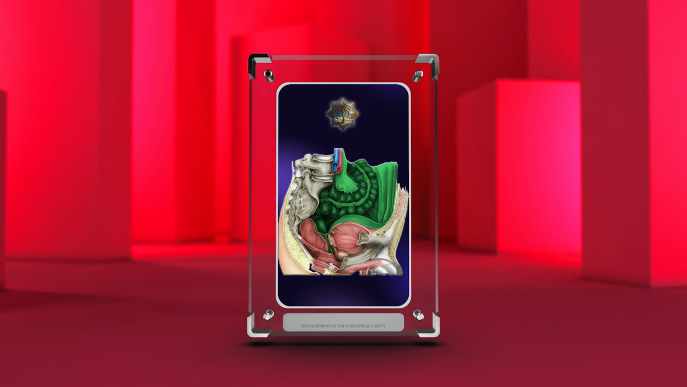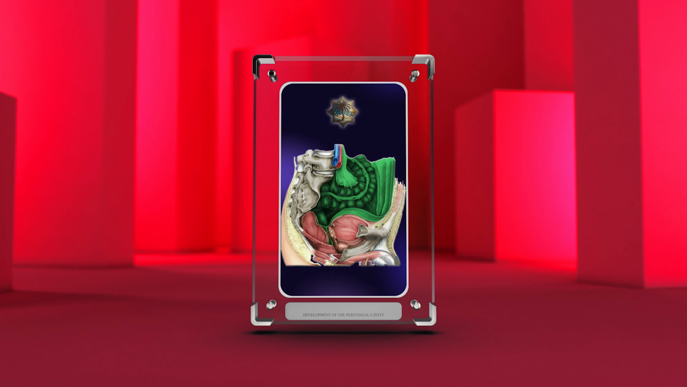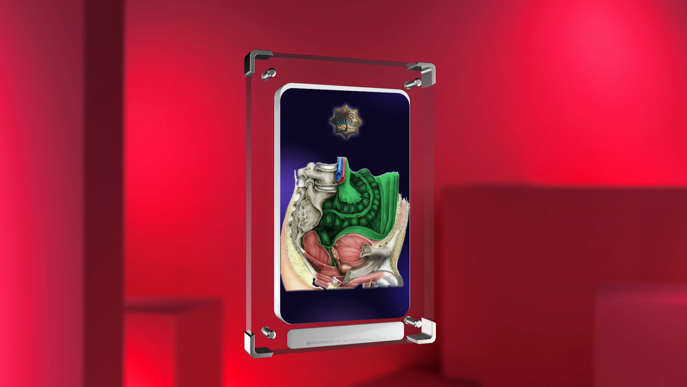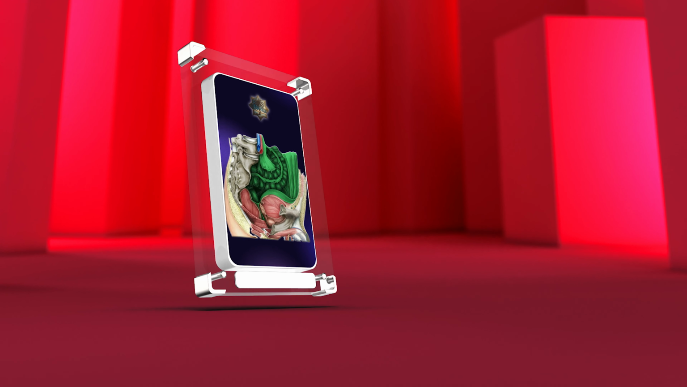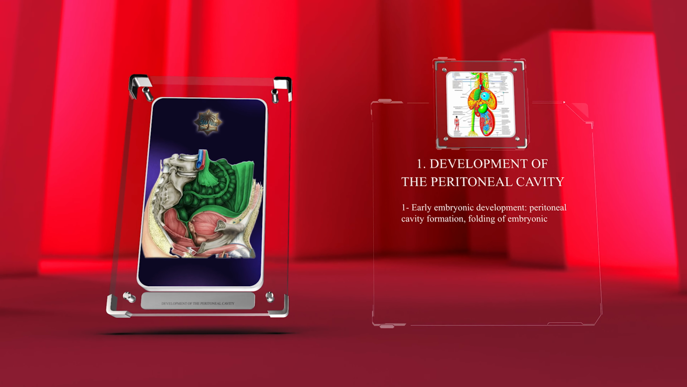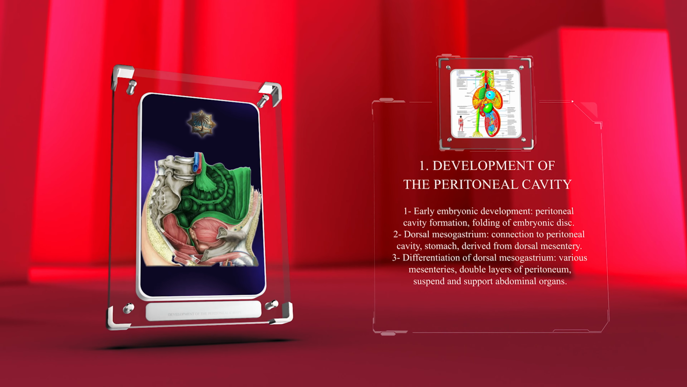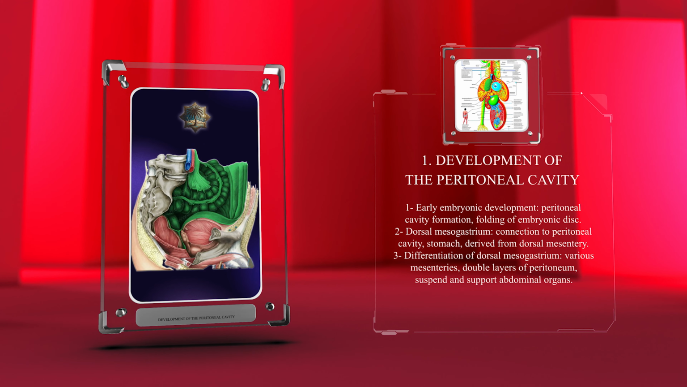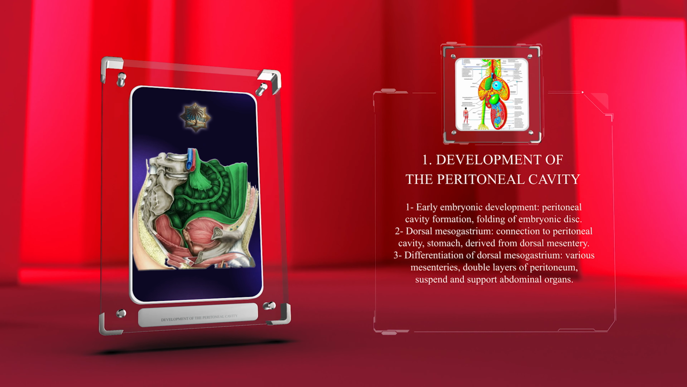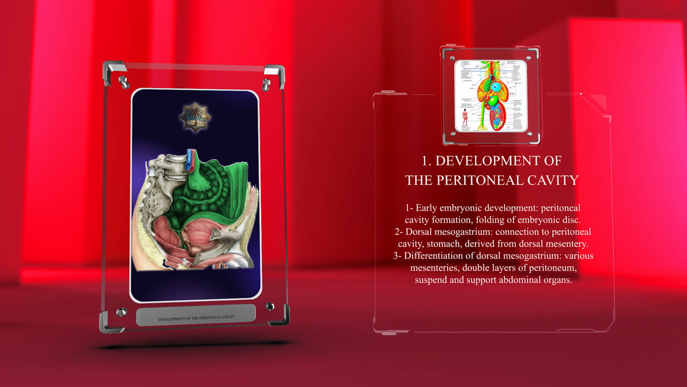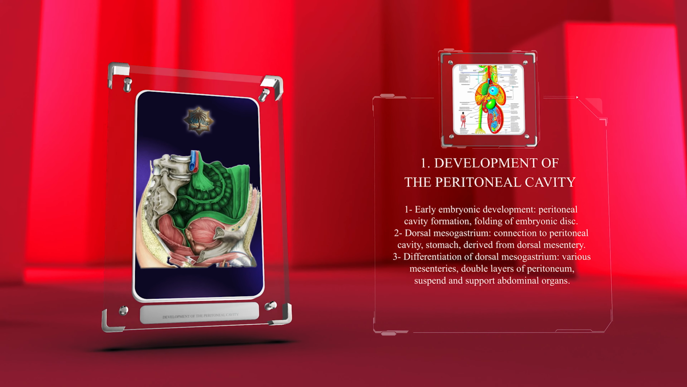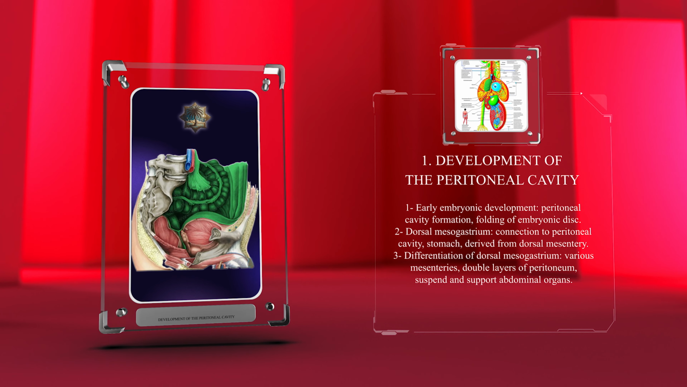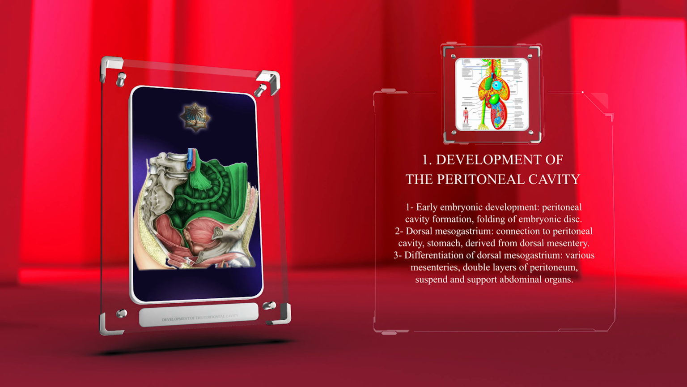This script will delve into the intricate details of the development of the peritoneal cavity, including the formation of mesenteries, ligaments, and various sacs. During early embryonic development, the peritoneal cavity starts to form as a result of the folding of the embryonic disc. As the embryonic disc folds ventrally, the dorsal mesogastrium is formed. This structure connects the dorsal wall of the peritoneal cavity to the stomach and is derived from the dorsal mesentery. The dorsal mesogastrium eventually differentiates into various mesenteries, which are double layers of peritoneum that suspend and support the abdominal organs.